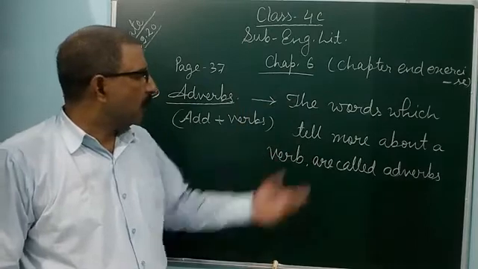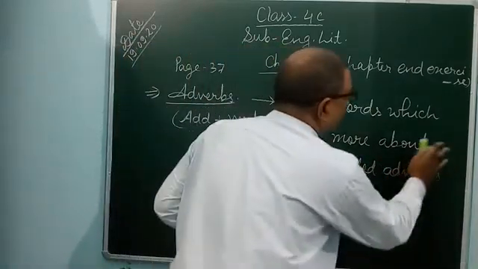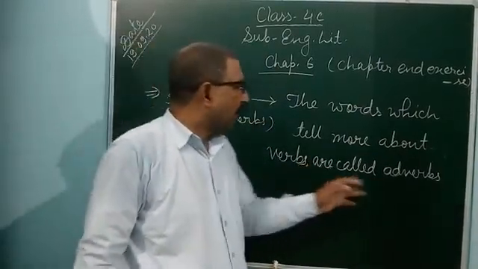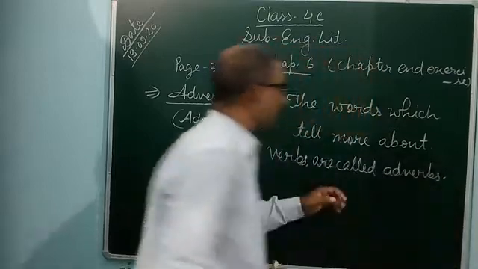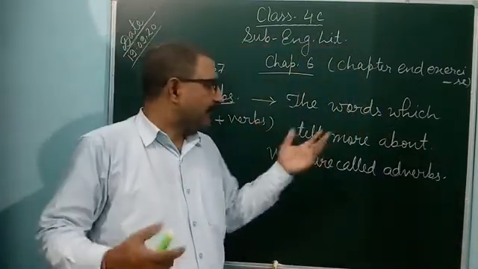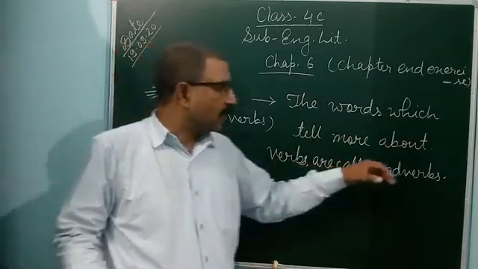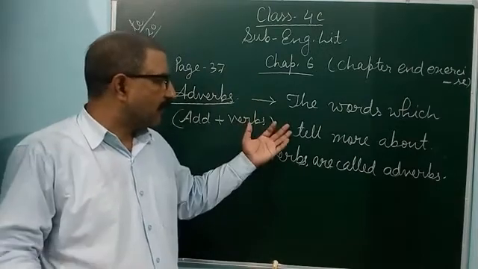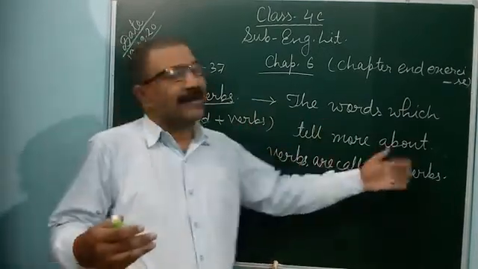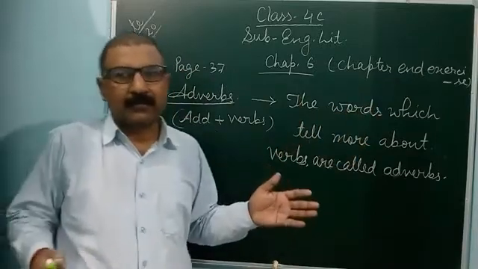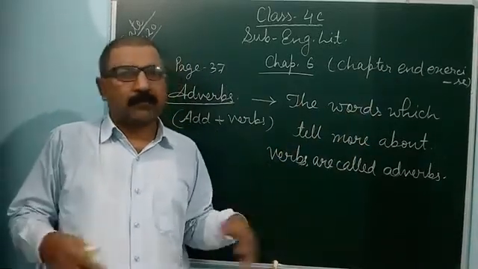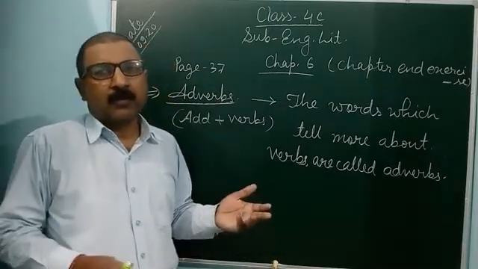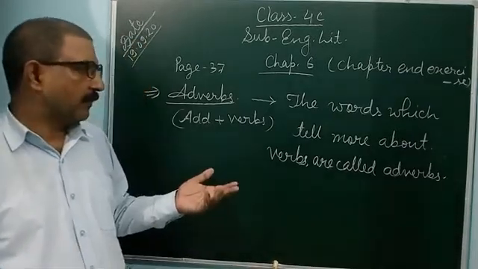A verb or verbs. You can write here more about verbs, or you can also write more about verb. You can write like this also: the word which tells more about a verb is called an adverb. Also in this way you can write: the words which tell more about verbs are called adverbs. Because in a sentence, verbs may be more, adverbs may be more, so you can represent it in the singular form and plural form, both ways.